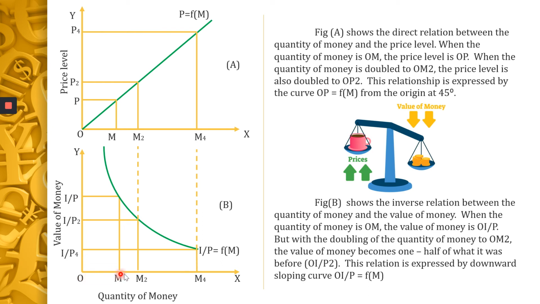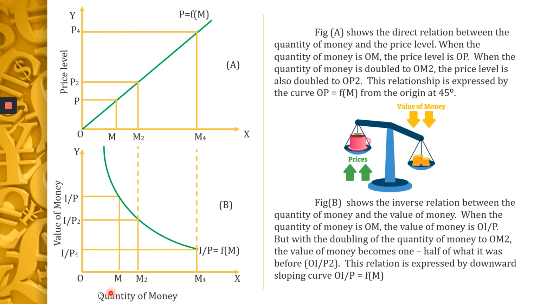When the quantity of money becomes OM2, what happens? The value of money falls. When the quantity of money increases, there is a decrease in the value of money from 1/P to 1/P2. Now, when the quantity of money is increased to OM4, there is still a further decrease in the value of money from 1/P2 to 1/P4. Can I repeat it again? See here, figure B shows the inverse relationship between the quantity of money and the value of money. I'm sure you would have understood this. There is an inverse relationship.